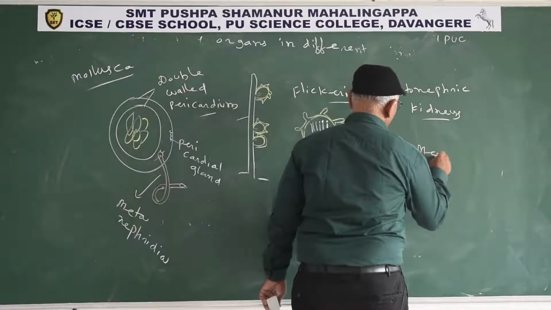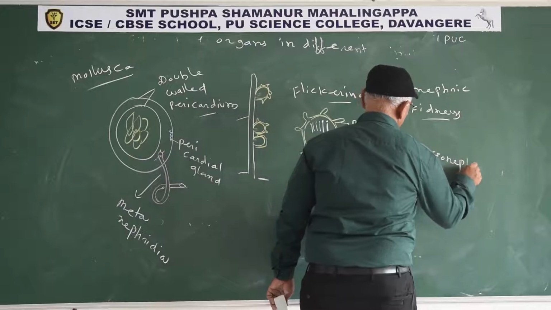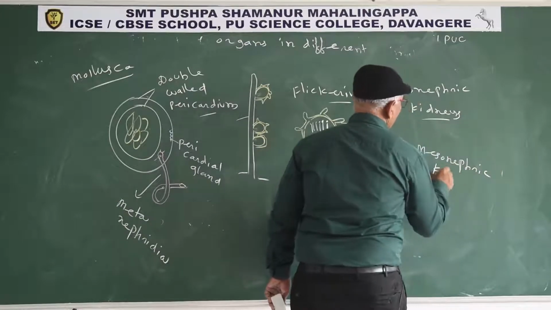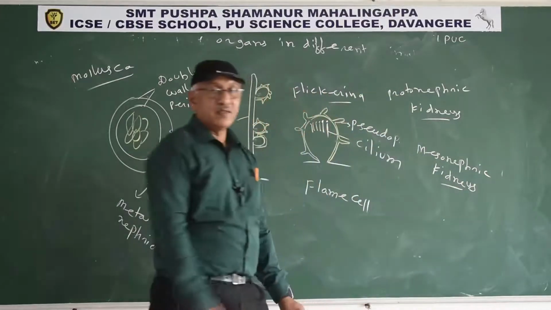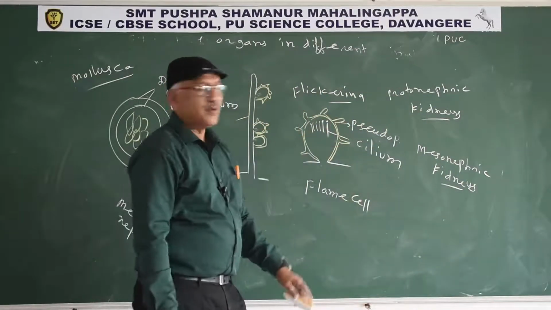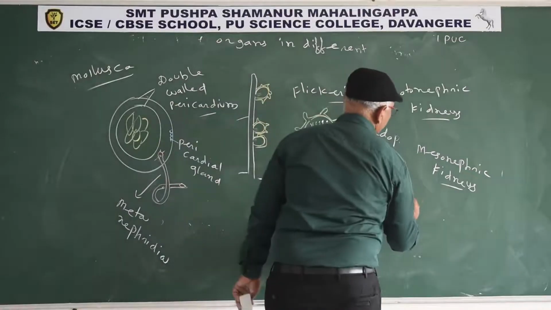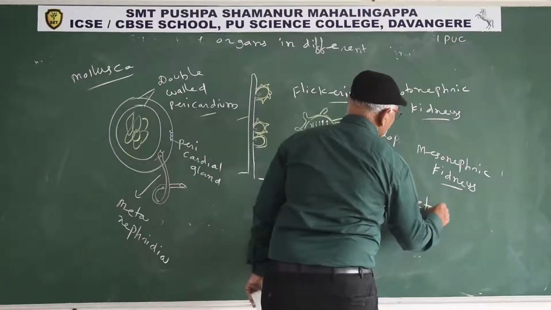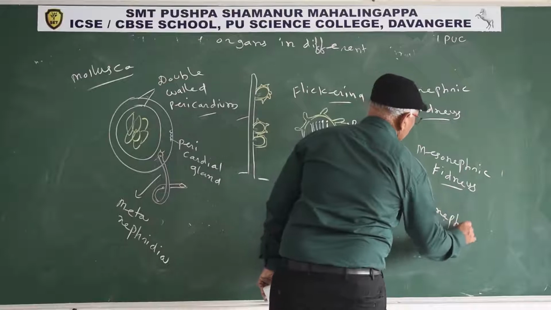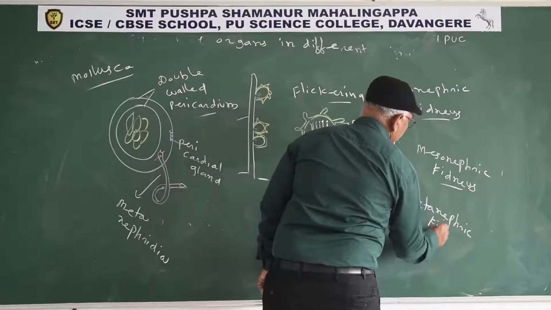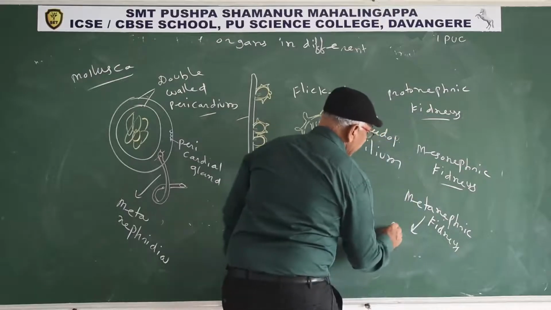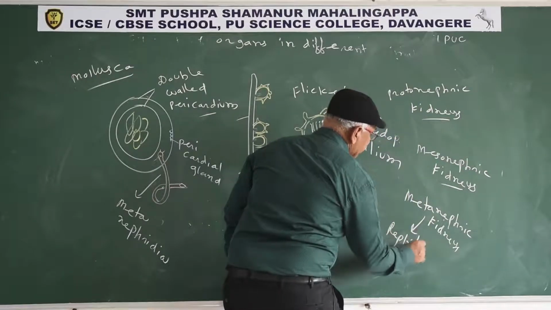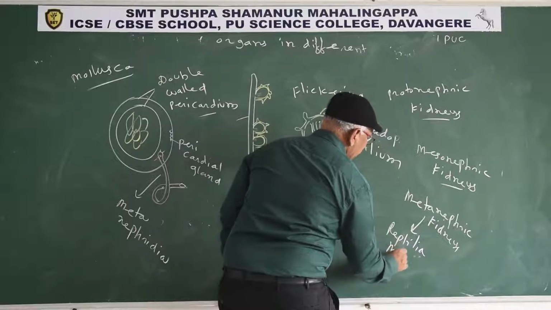Mesonephric kidneys are the functional kidneys in fishes and adult amphibia. Metanephric kidneys are present in reptilia, aves, and mammals.